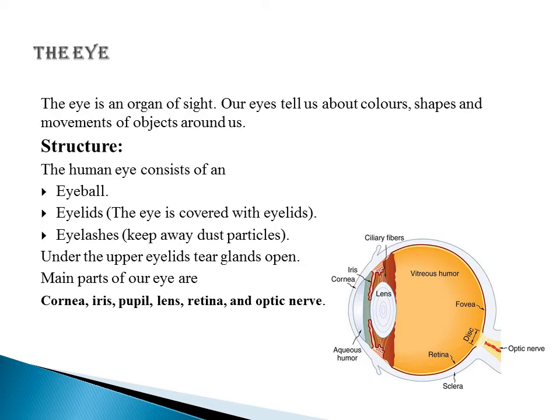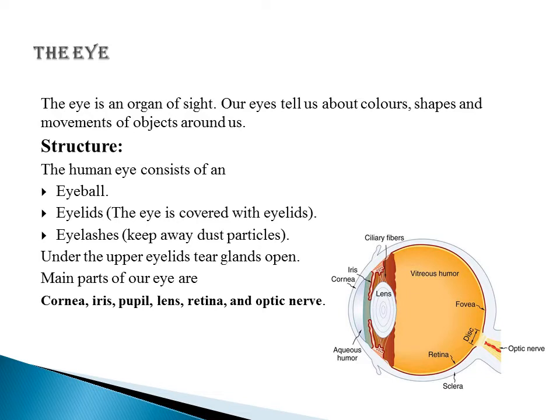Cornea. In the front of the eye, the transparent part is called the cornea. Light rays enter the eye through the cornea. Next one is iris. Iris is present beneath the cornea. Beneath the cornea, the colored portion is called the iris. There is a hole in the middle of the iris known as the pupil. This pupil contracts in bright daylight and expands in dim light.